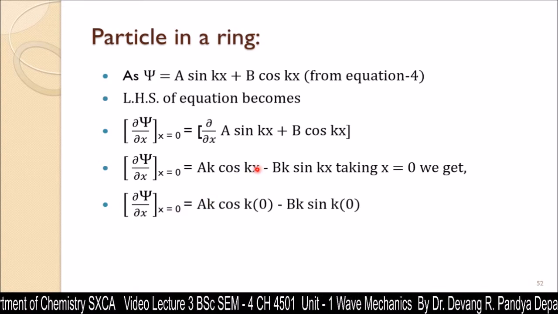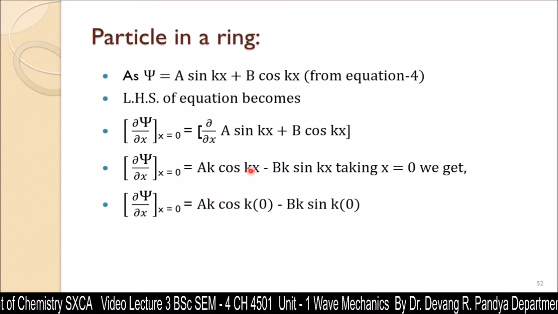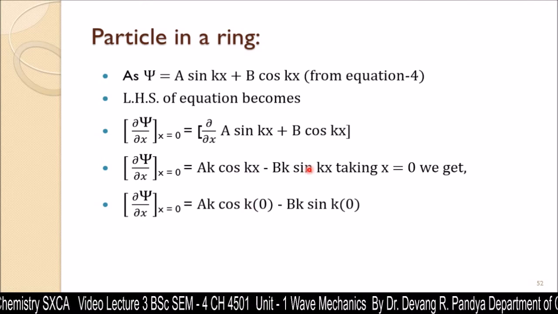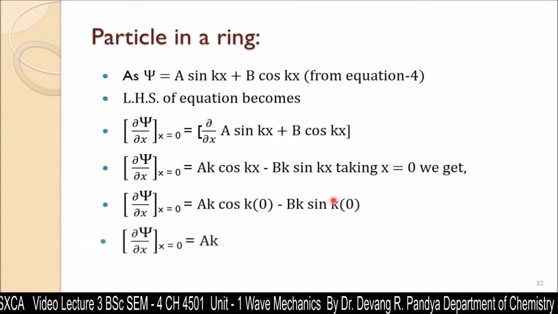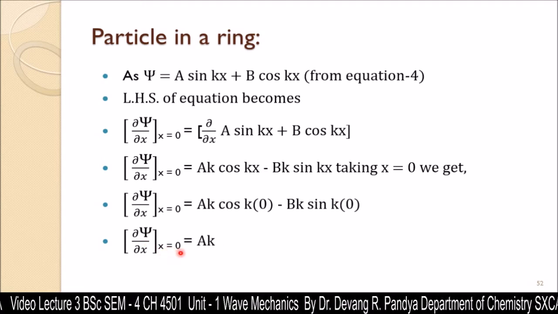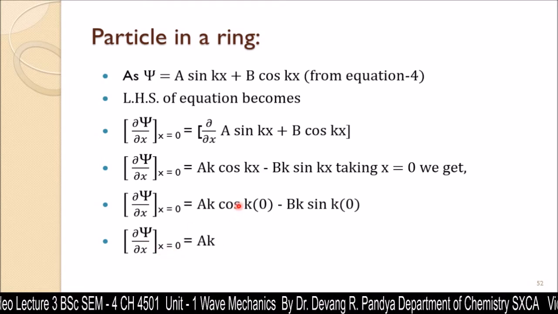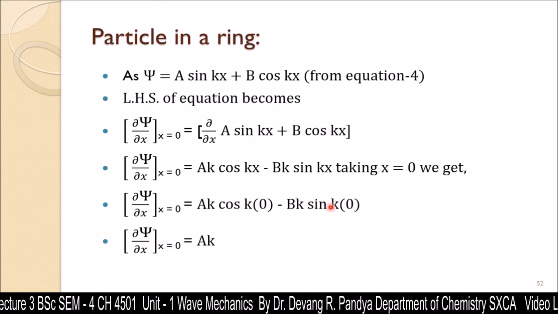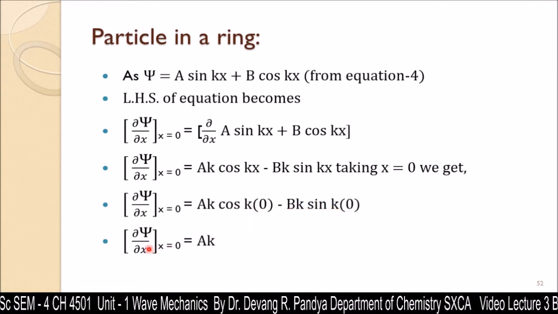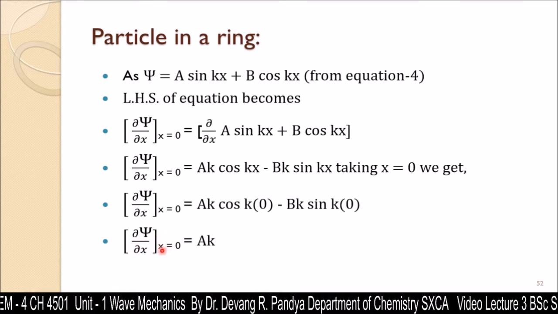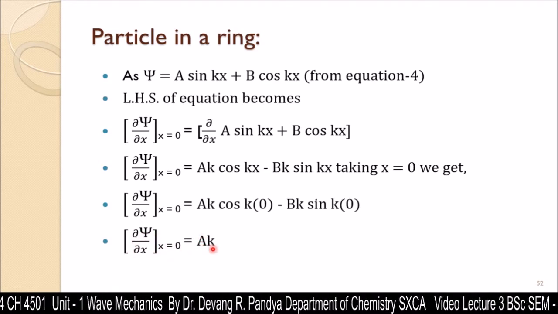When we put 0 over here, cos 0 is equal to 1 and sin k0 is equal to 0. So dψ/dx at x equal to 0 would be ak, because cos 0 is equal to 1 and sin 0 is equal to 0, and 0 into bk is 0. So we got this value, dψ/dx at x equal to 0 is ak.